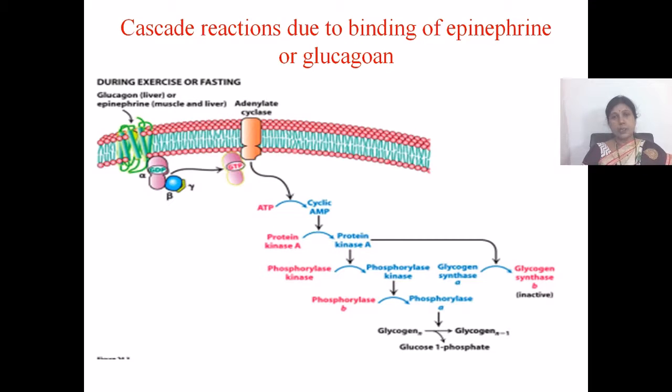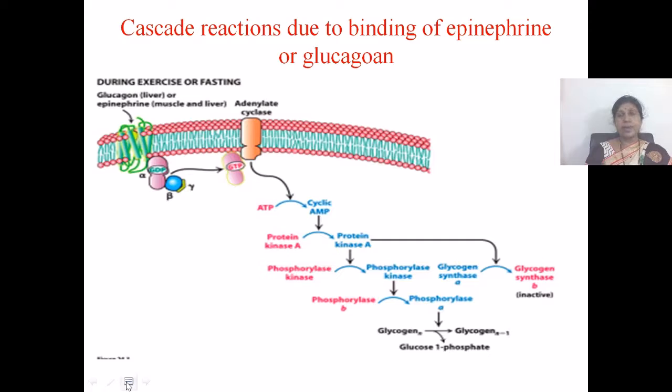The function of the glucagon hormone is to increase the blood glucose level. This increasing of the blood glucose level is done by glycogenolysis, that is the breakdown of glycogen into glucose 1-phosphate in the liver.